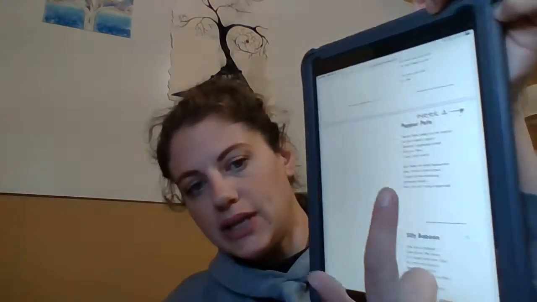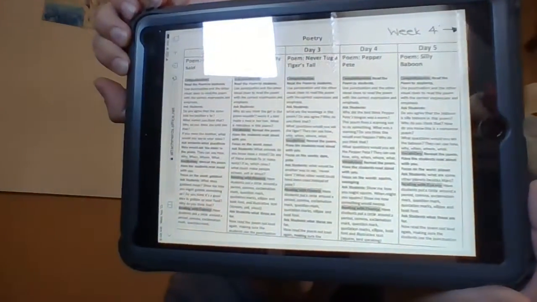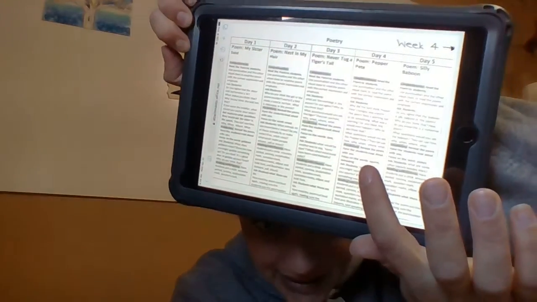All right, so let's go to poetry. Today's poem is going to be Pepper Pete. Pepper Pete is the name of the poem today. Okay, so it's on that page that only has 2 poems on it. There's Pepper Pete. So read the poem Pepper Pete and then go through the lesson plan for today. Okay, so here we are on that section 4, day 4. So after you read the poem, you answer these questions.